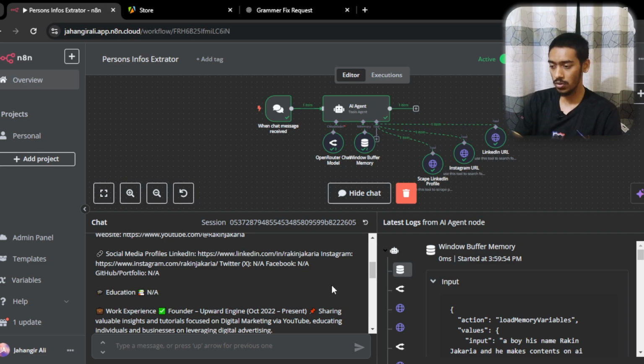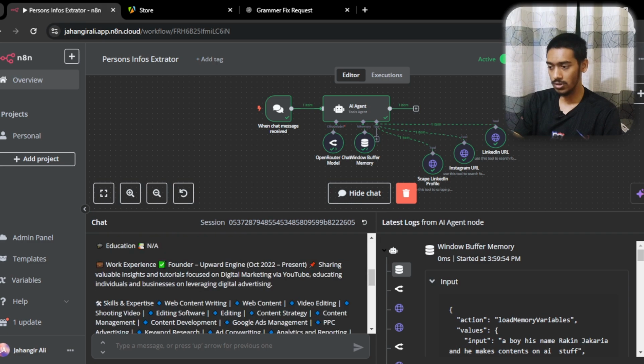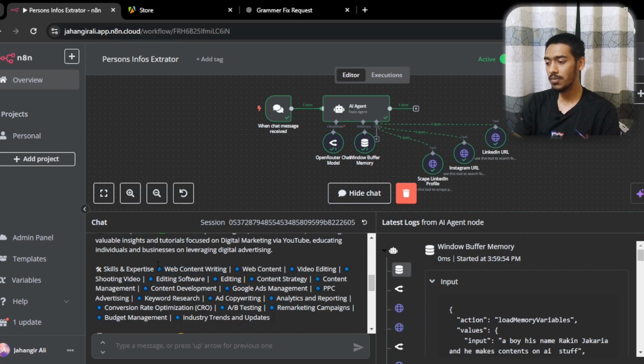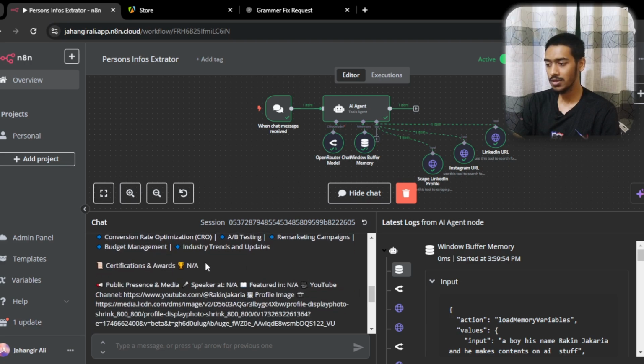And if I just go a little bit down here again, it shows work experience as a founder, n8n, and, as you can see, sharing valuable insights and tutorials focusing on digital marketing on YouTube, educating individuals. So my skills are web content writing, video editing, shooting, video editing software, and also copywriting. That's what I've given on LinkedIn, so that's why it shows this.